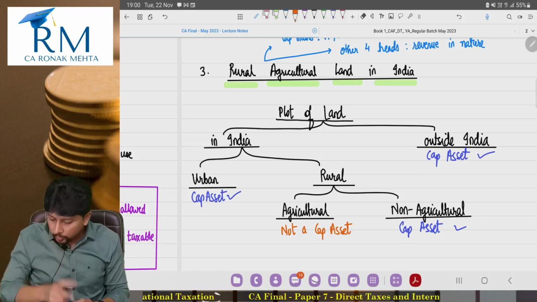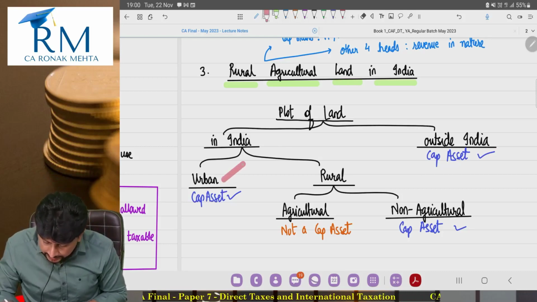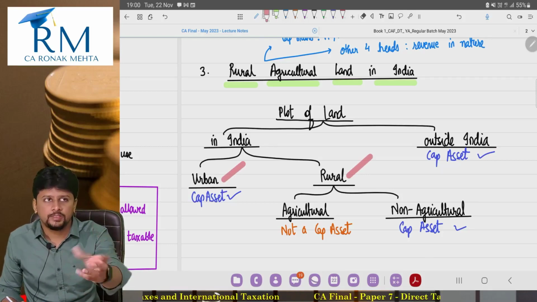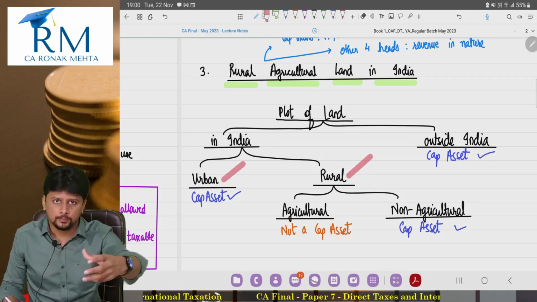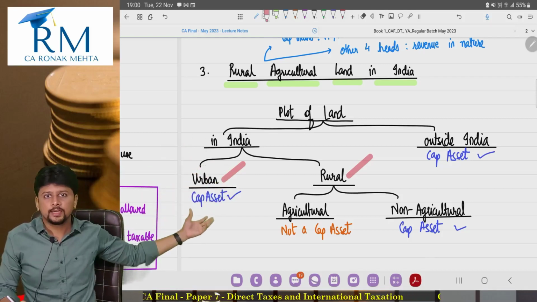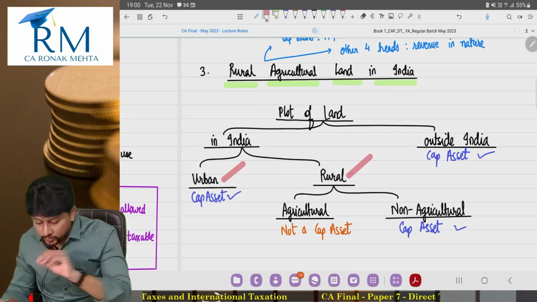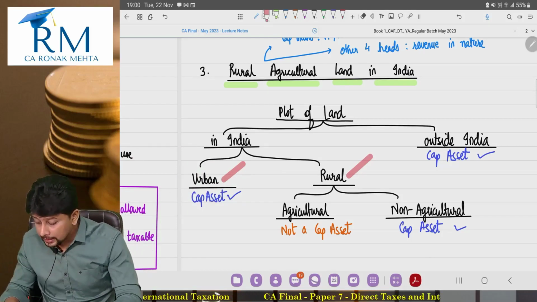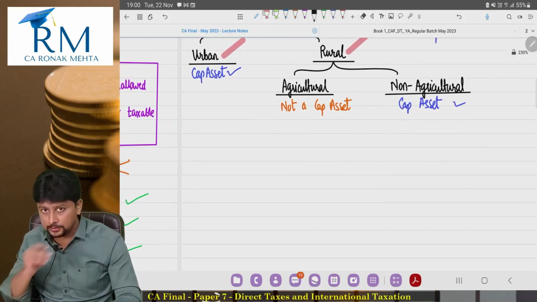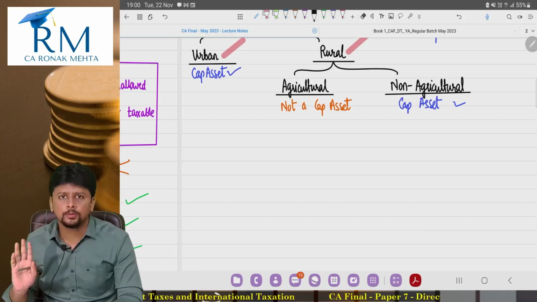Sir, but what we are confused about is, how do we understand which area is urban and which area is rural? These are two English terms, but they are very vague terms. Rural means you can't say village. Urban means you can't say city. No. And Income Tax Act also understands this. So Income Tax Act has clear-cut defined what's an urban area, what's a rural area. It has not left any scope for confusion or interpretation.